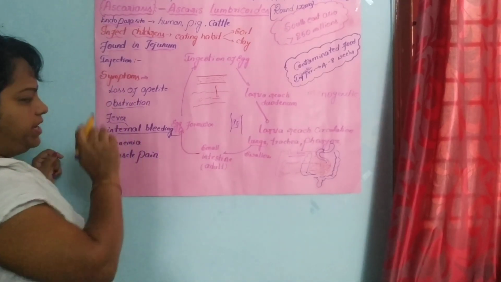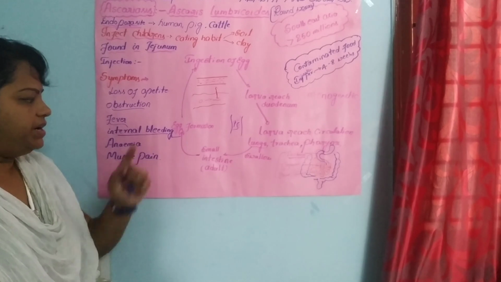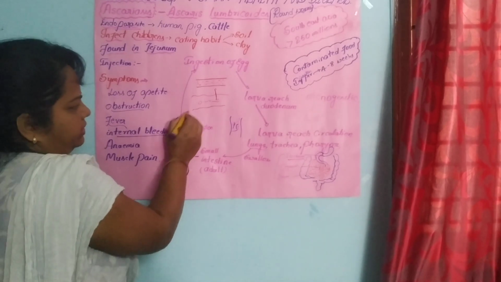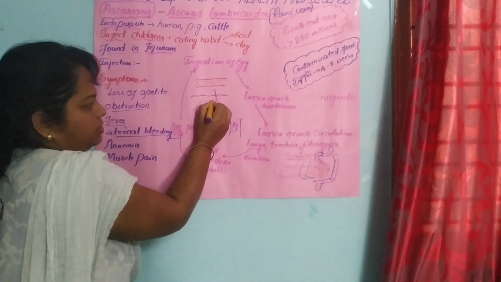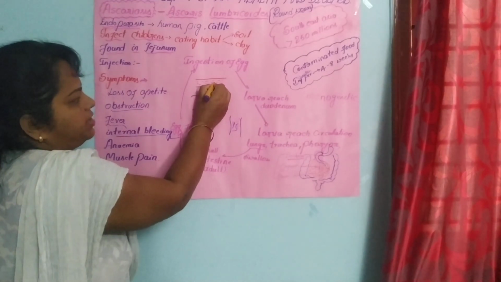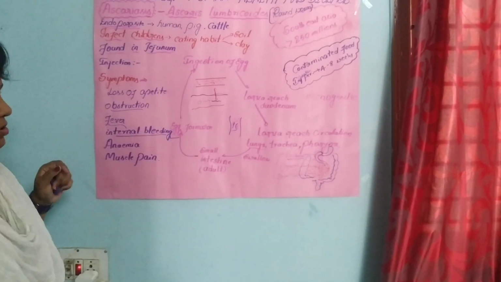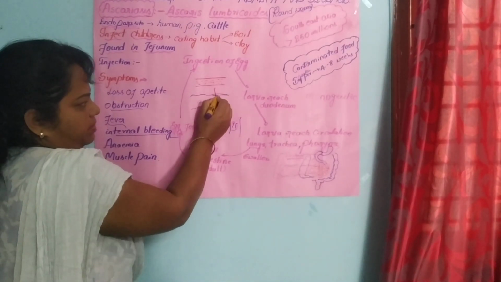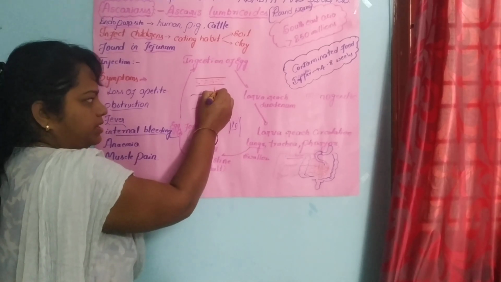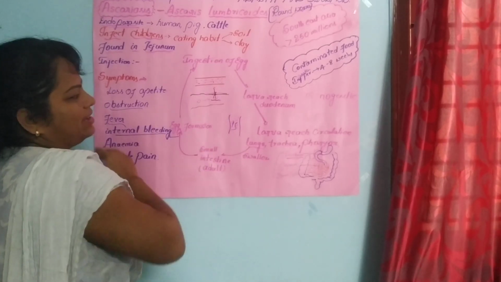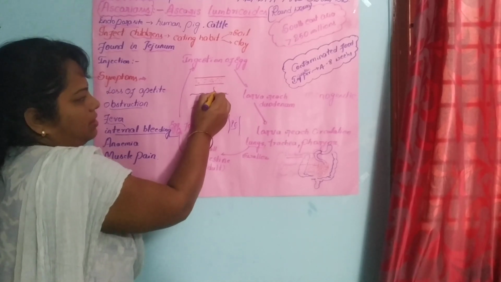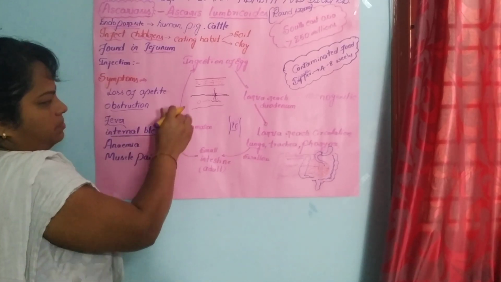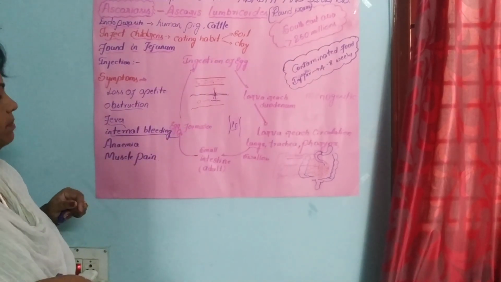What is this internal bleeding? This is very important. As I already told, in the duodenum part, these worms break down the tissues to enter the bloodstream, that is the circulation. When the tissue breaks down, there are chances of bleeding. This bleeding damages the cells, and this is what we call internal bleeding, and it also destroys blood cells inside.